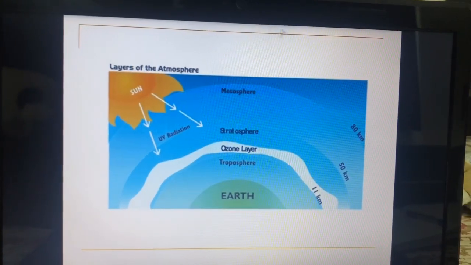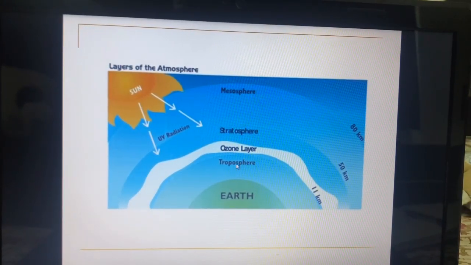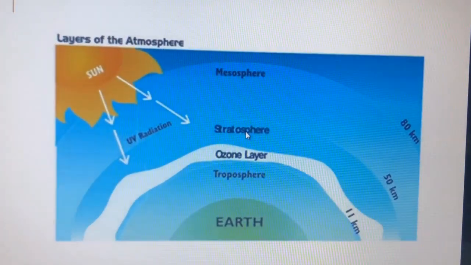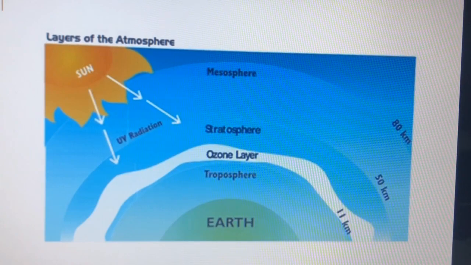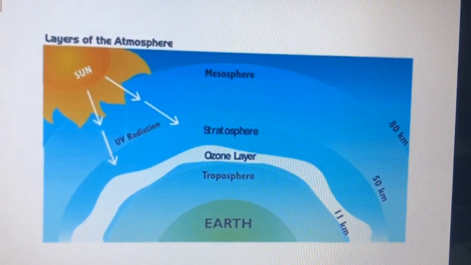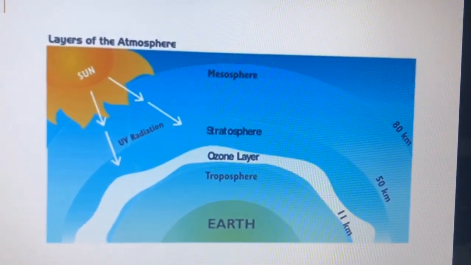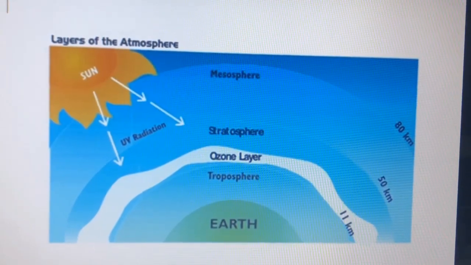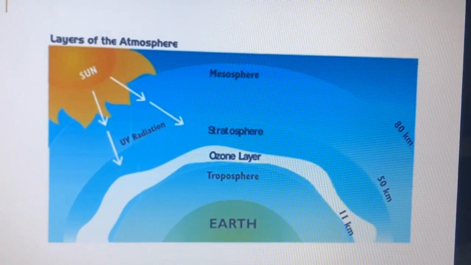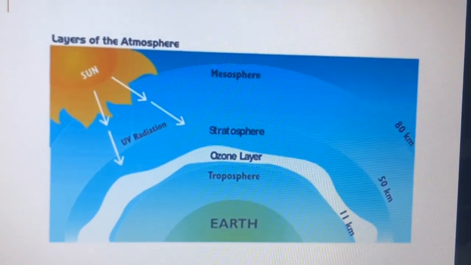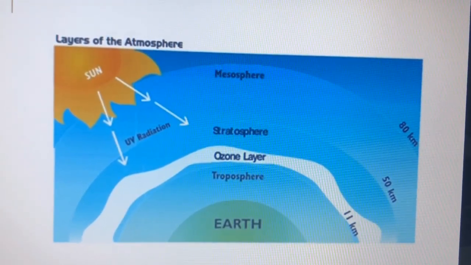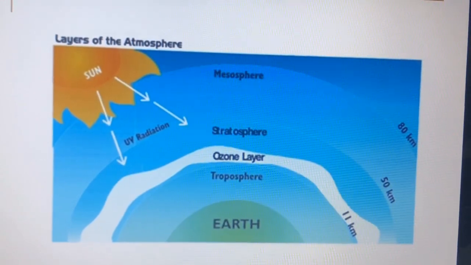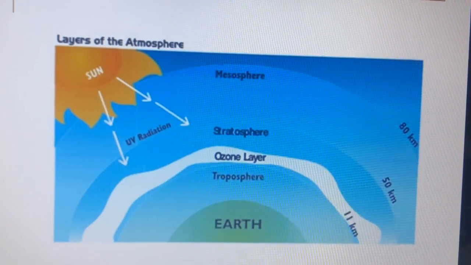In this picture, we can clearly see that the first layer is troposphere. In stratosphere, this ozone layer is present. The ozone layer is very important as it absorbs the harmful ultraviolet radiation radiated from the sun. Hence, the temperature of the ozone layer increases. This layer protects life on Earth. Hence, the ozone layer is called the protective umbrella of Earth.